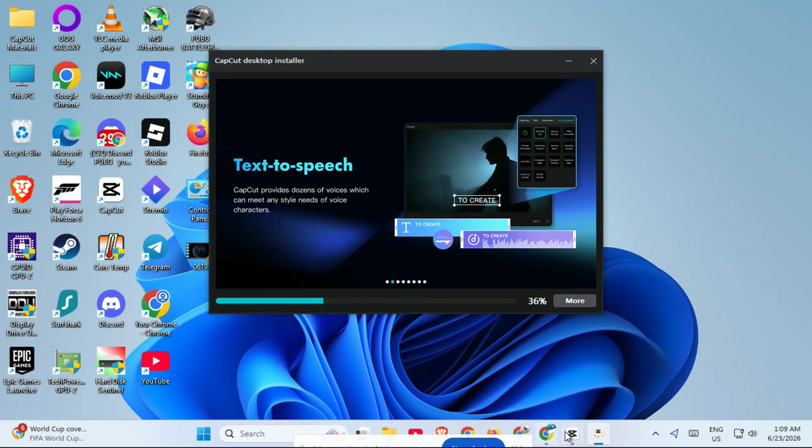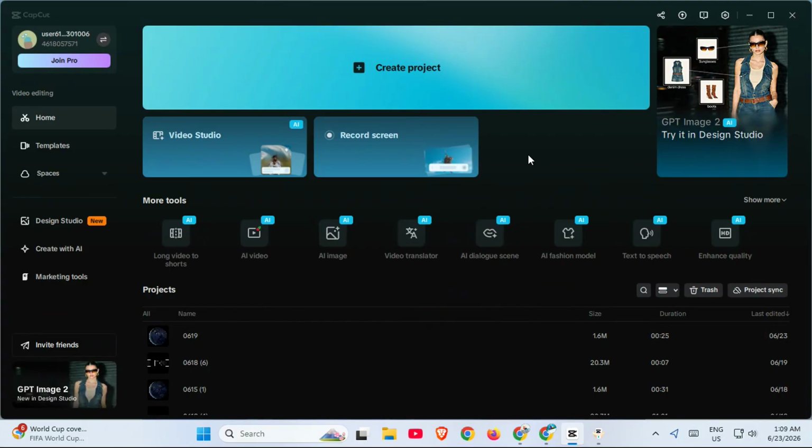In most cases, one of these 3 methods will get CapCut working again. So to recap, first launch CapCut directly from the file location as administrator, then try starting it while temporarily offline, and if needed, do a clean reinstall using the official web installer.